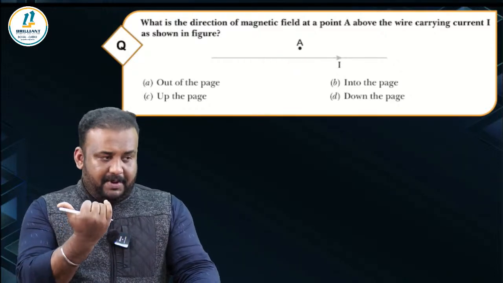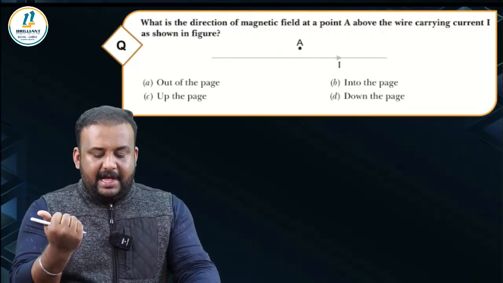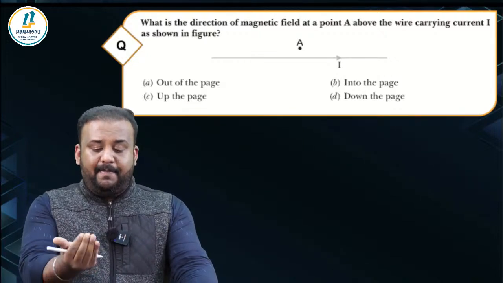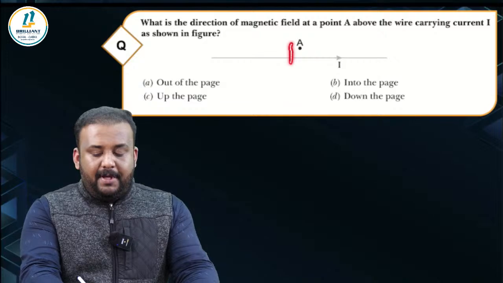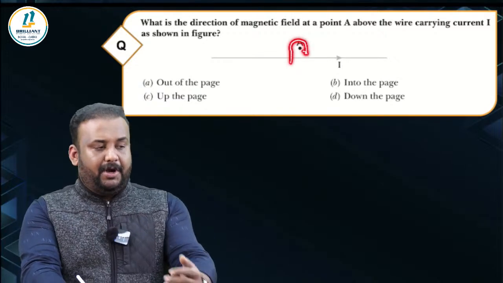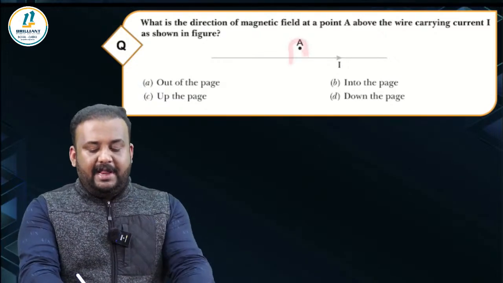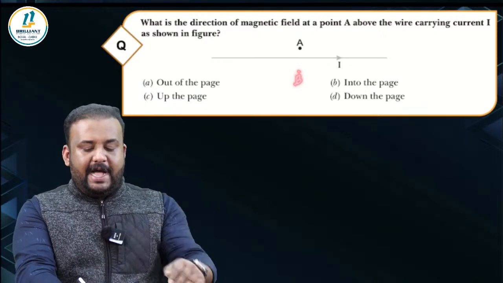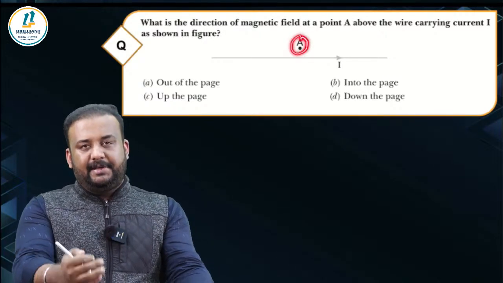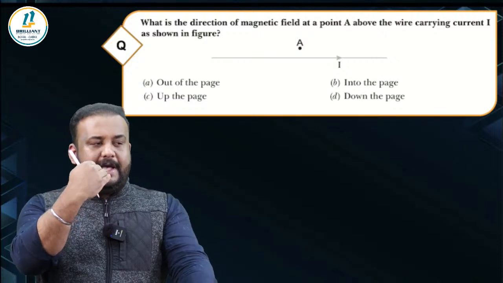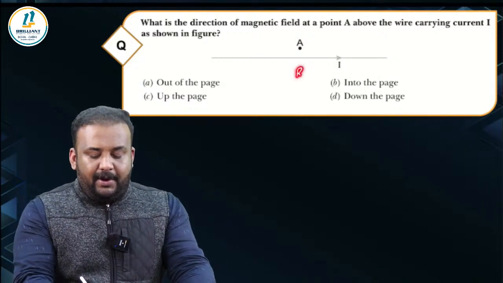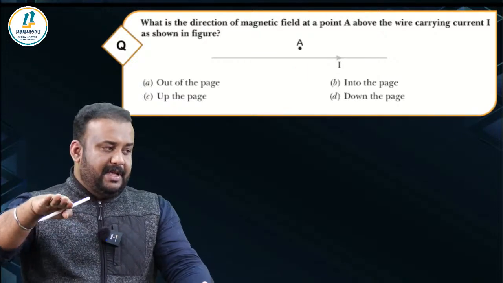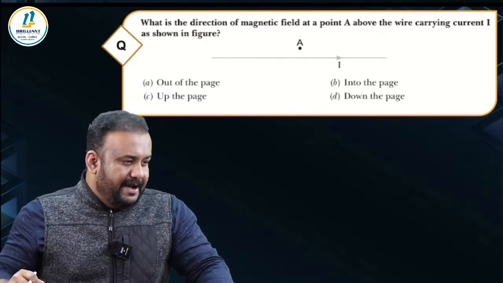So if I hold my thumb towards the direction of the current, my fingers that wrap around are coming up towards you at the point A. And if the point was mentioned below, it seems like it's going inside. So at the point above the wire, it is coming towards you, and at the point below the wire, like a point B, it is going inside. I hope everyone is clear with this idea.